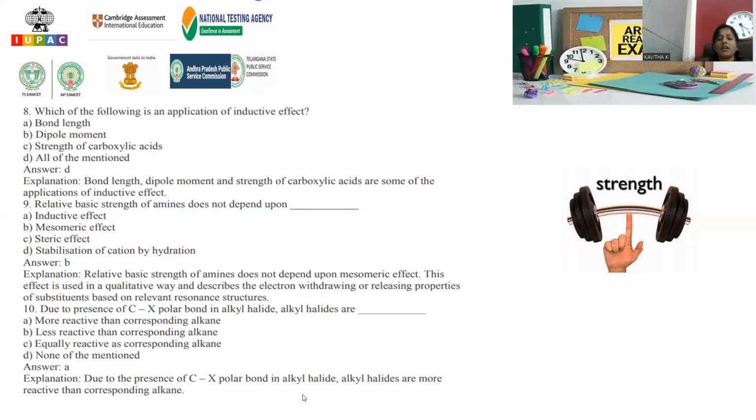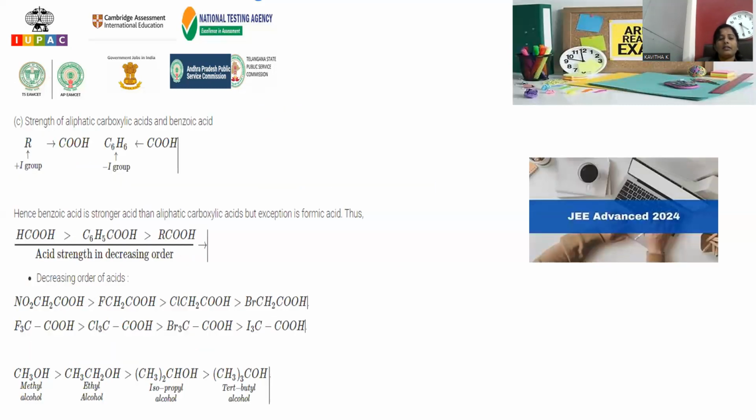The C-X bond is polar in alkyl halides, so they are more reactive in comparison to the alkanes. In alkanes, carbon electronegativity and hydrogen electronegativity are almost comparable, so there is no bond displacement. Inductive effect plays a negligible role over there. And this is another question collected from JEE Advanced, expected question 2024. Strength of aliphatic carboxylic acid and benzoic acid. Okay, carboxylic acid and benzoic acid.